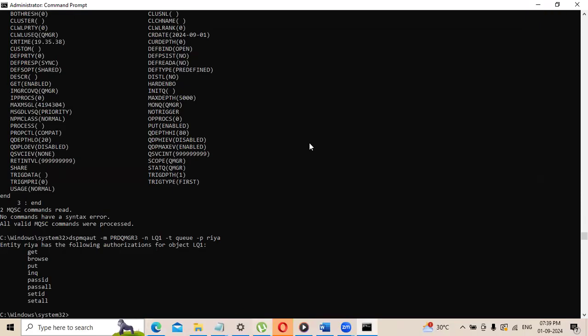From IMCL we can update, or what are the prerequisites before doing any fix pack? We need to take the backup, in the same way you are taking now. Exactly. And we will stop all the queue managers, queues, channels, and everything. First of all, in IMCL, make sure there are no messages in the queues. Inform the application team there is an outage, and then you bring it down.